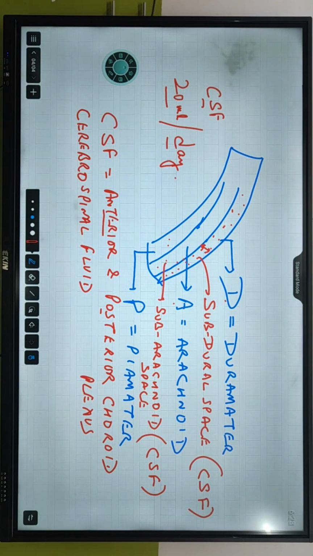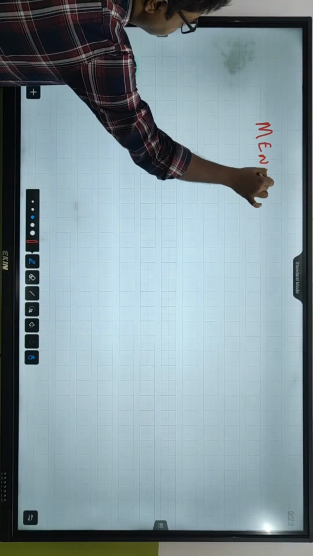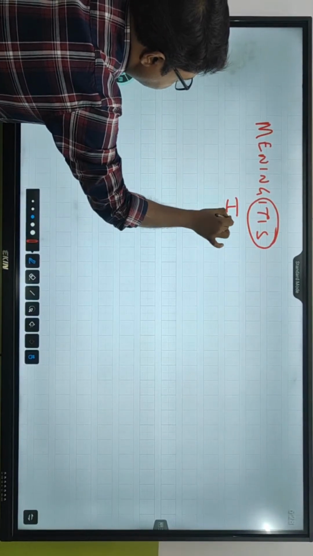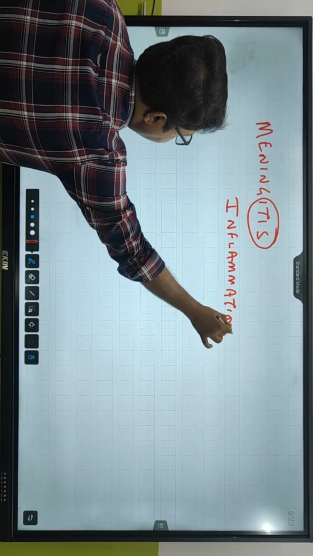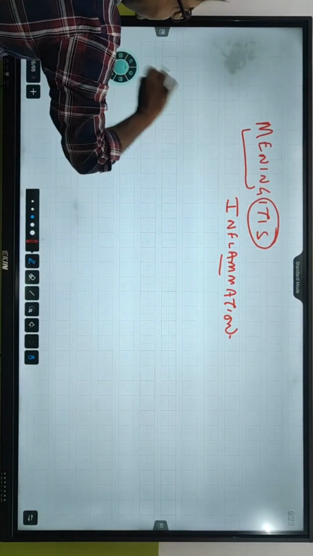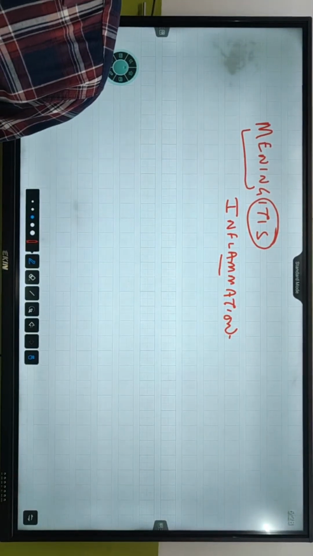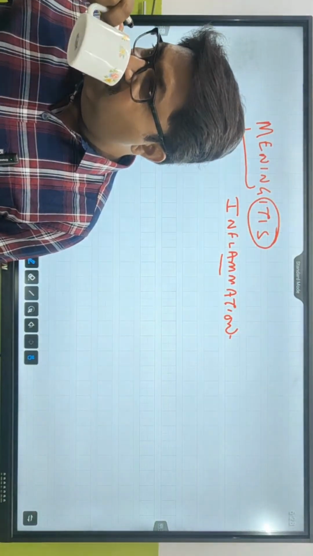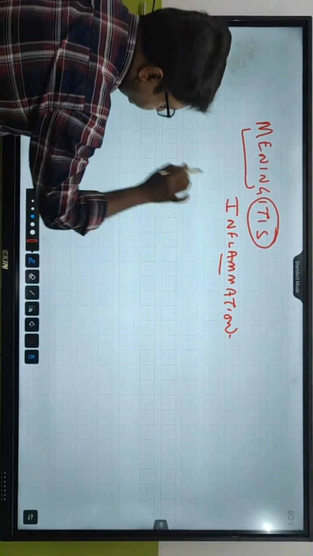Have you heard about meningitis? There's a disease called meningitis. Itis means inflammation, so inflammation of the meninges is called meningitis. It's very, very important. This is when the meninges get inflamed and the amount of CSF differs. यहाँ तक clear है ना?